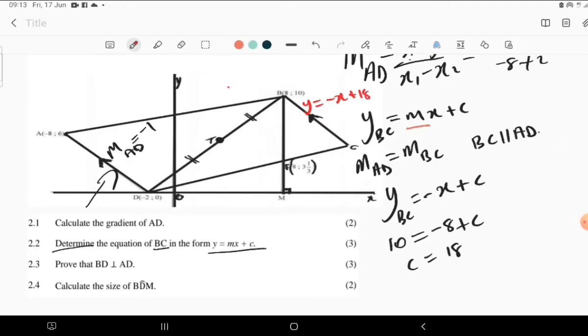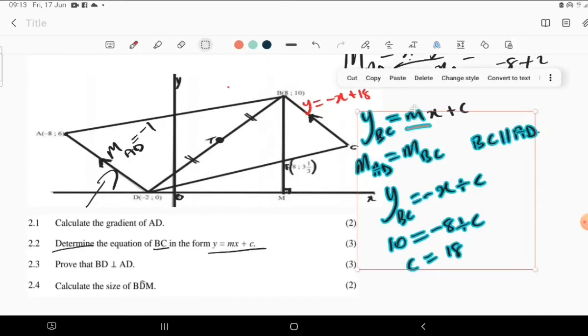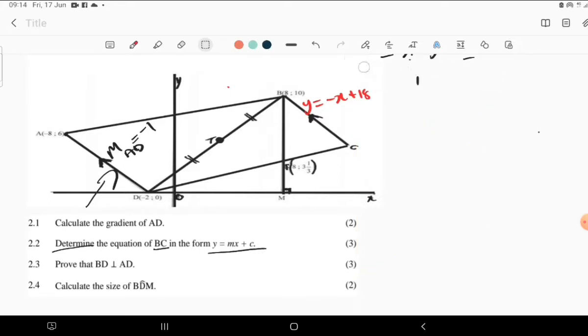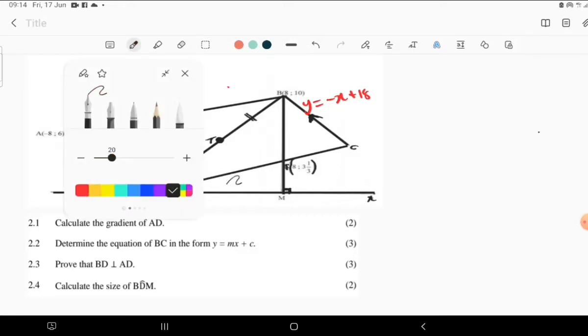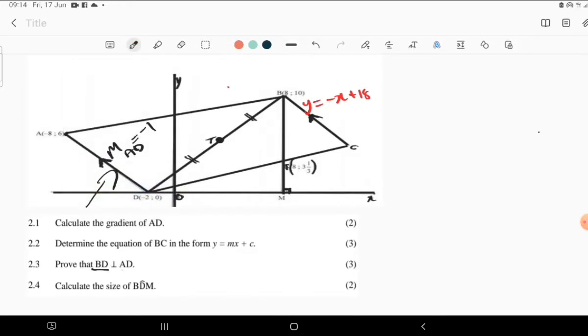Now, moving to the next one. Let me wrap this one so that everything becomes clear. We are to prove that BD is perpendicular to AD. If BD is perpendicular to AD, we are having 90 degrees there. So how do we go about doing that proof?